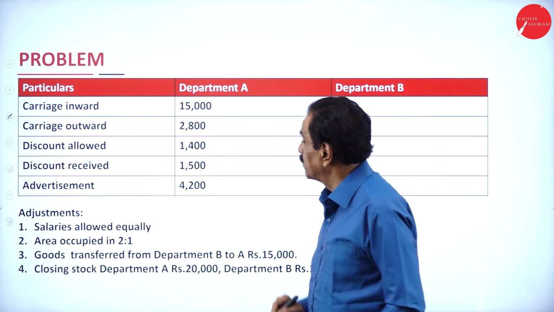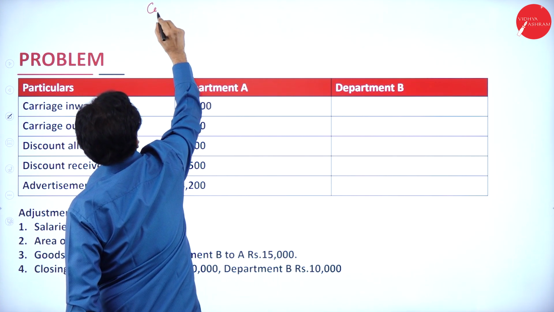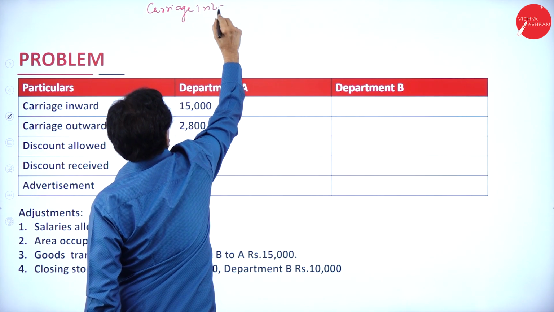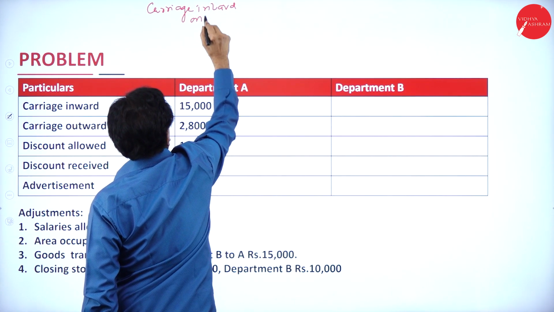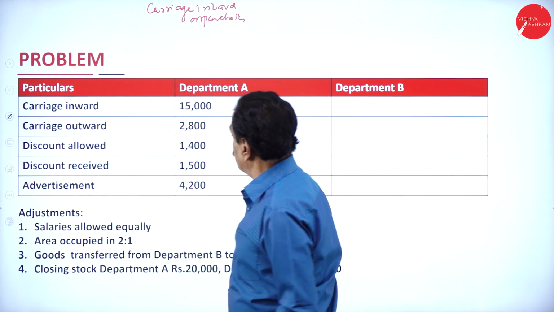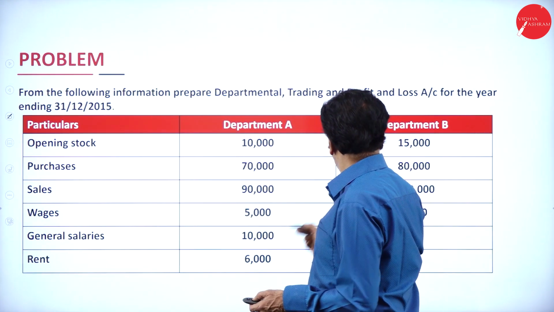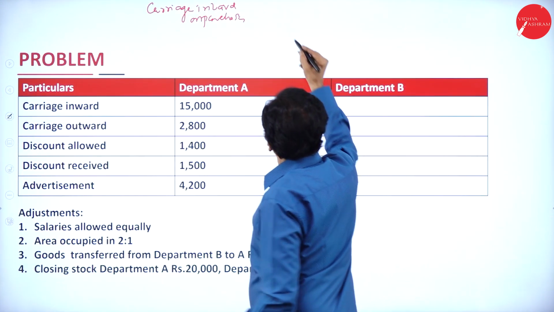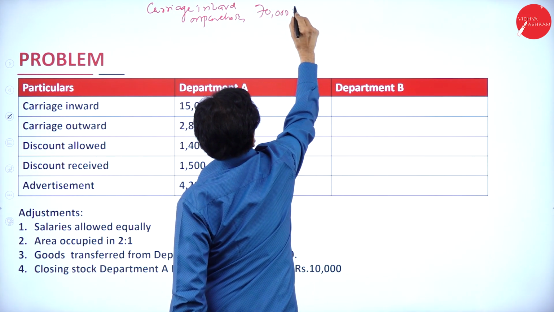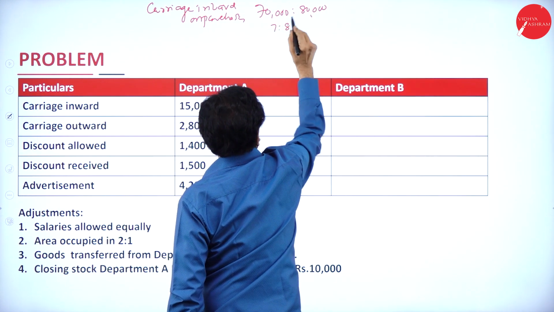What is next you got? Carriage inward on purchases. What's your purchase figure? See, 70,000 to 80,000. So they are in the ratio of 7:8.